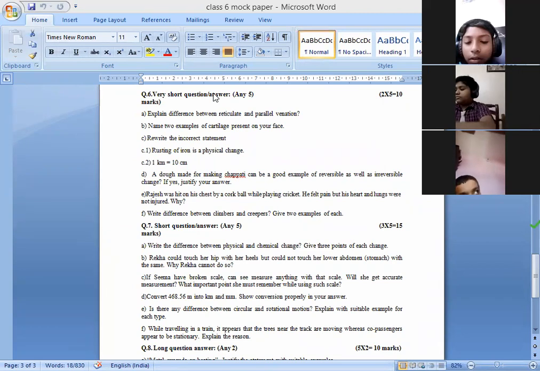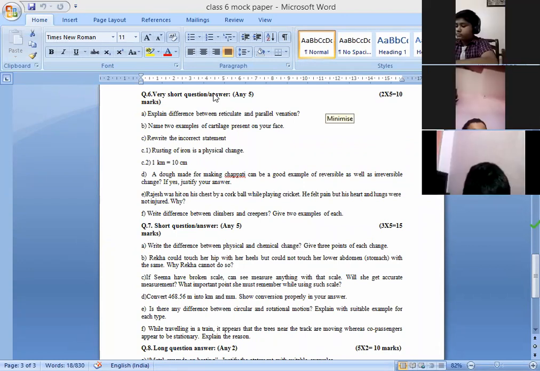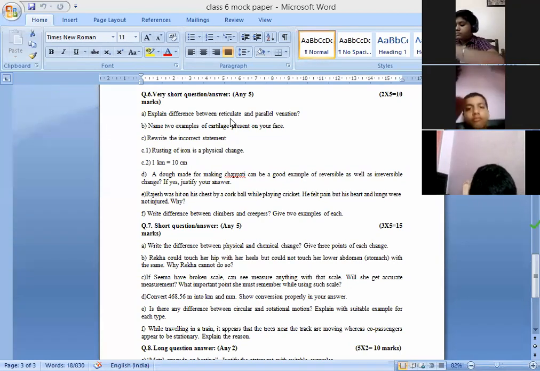Chitra, give the answer. Aditya Raj, you can give the answer. Aditya Purohit, difference between reticulate and parallel venation.